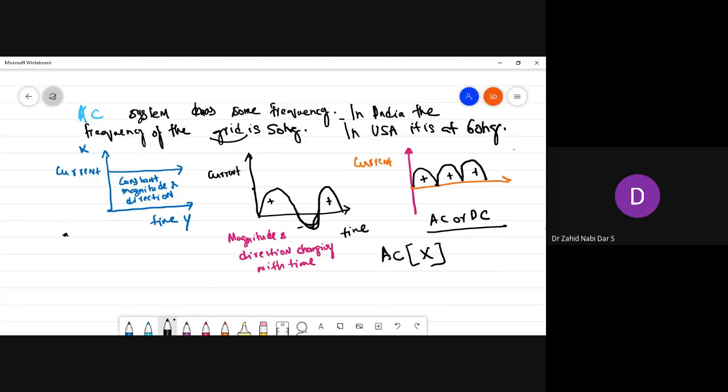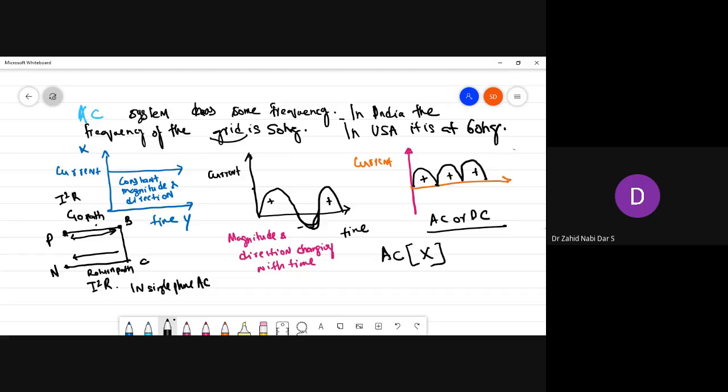Now AC is basically like this, phase and neutral. There's no concept of plus and minus. In AC, power will flow like this. This path from this point to this point, suppose this is B and C, is called the go path. In the go path the loss would be I square R. Now this point to this point is called the return path. Here also the loss would be I square R. So in single phase AC, power loss is basically 2 I square R.